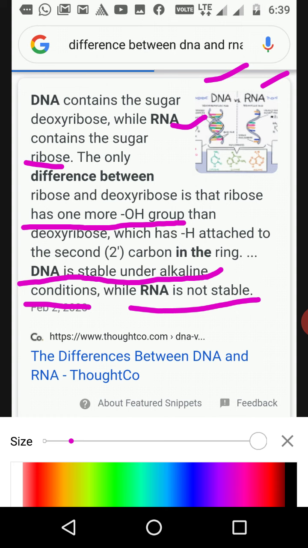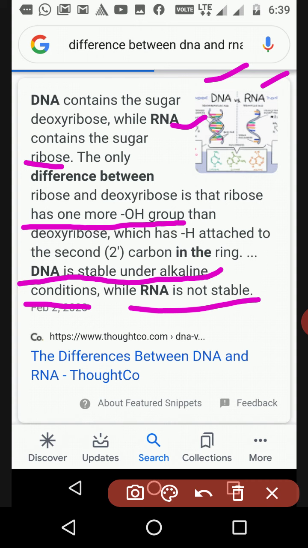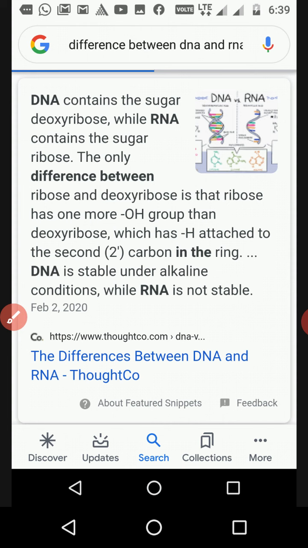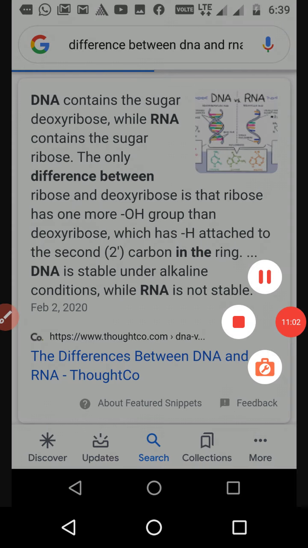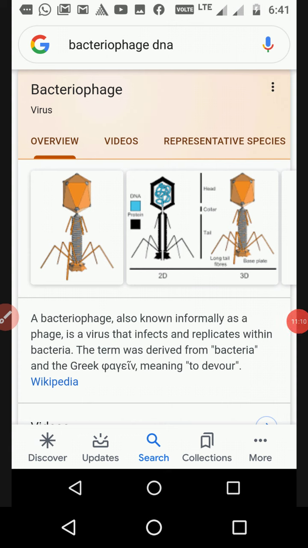So here we are going to study the structure of DNA, and some DNA is very lengthy, very long, found mostly in bacteriophage DNA. Here I am going to show you some bacteriophage DNA, very long in size. So here we are going to study the length of DNA. The name of that bacteriophage is tobacco mosaic virus.